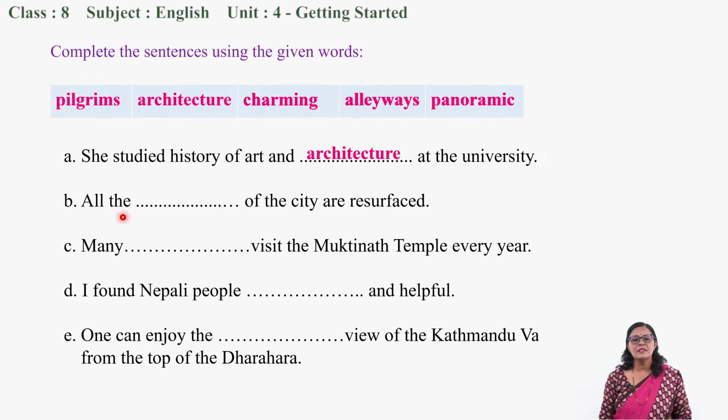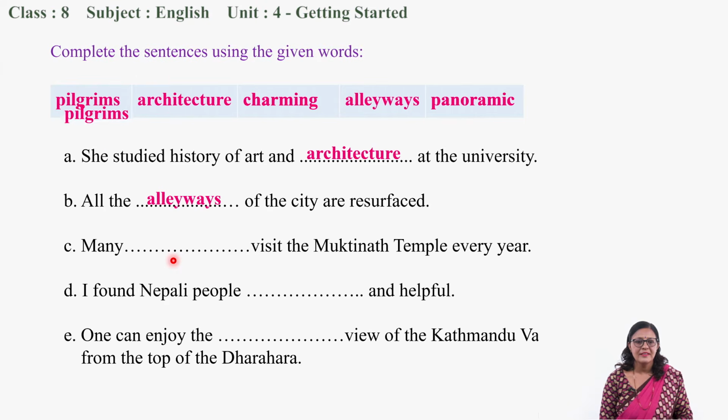Very good. Now, question number B. All the ... of the city are resurfaced. Okay, resurfaced means remade. All the what? Alleyways. Okay, alleyways means narrow pathways of the city were again resurfaced, they were remade. Now, it's your turn to guess number C now. Many ... visit the Muktinath temple every year. What should be the correct word over here?